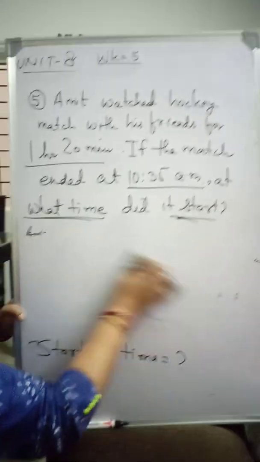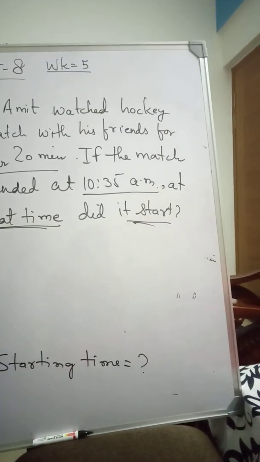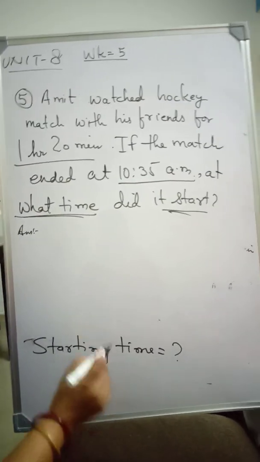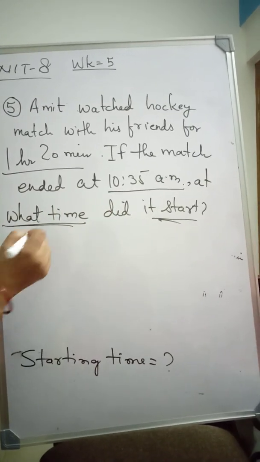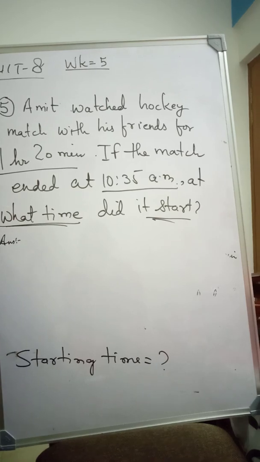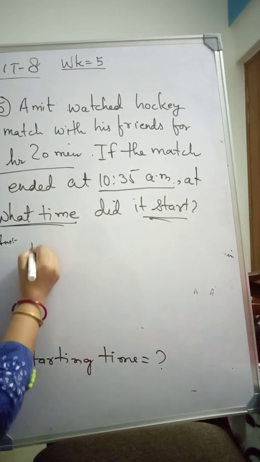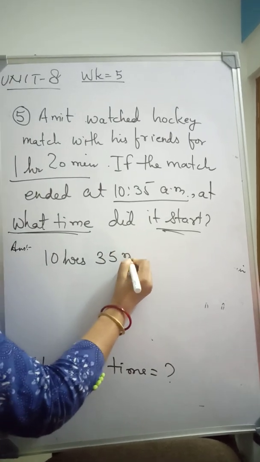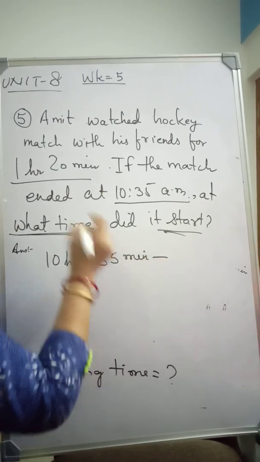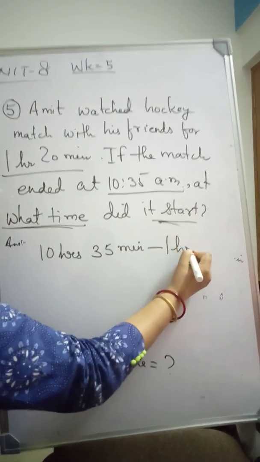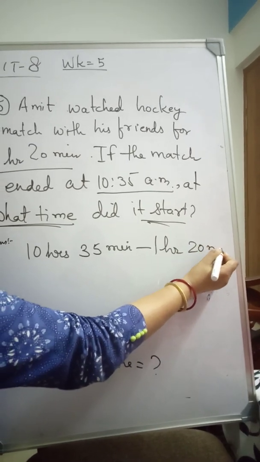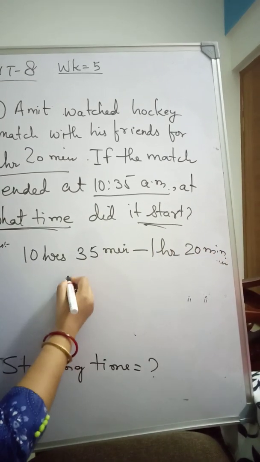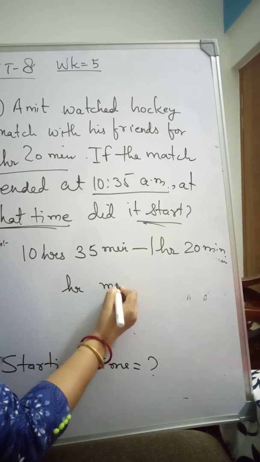So here, this 10:35, it is 10 hours 35 minutes, will be subtracted by 1 hour 20 minutes. So let us arrange it in hour and minute columns.